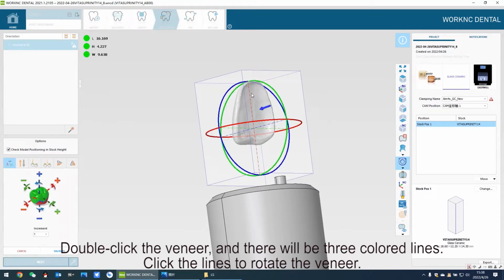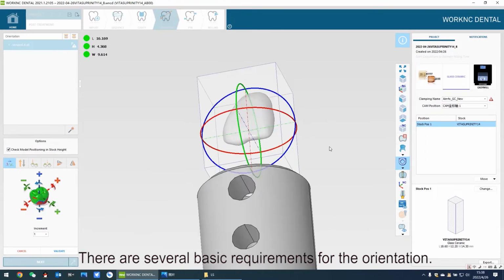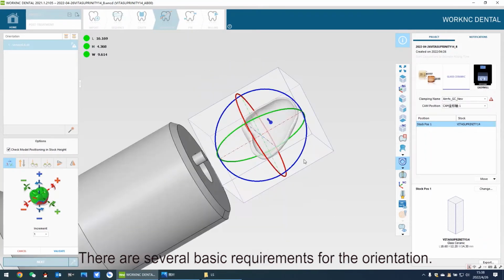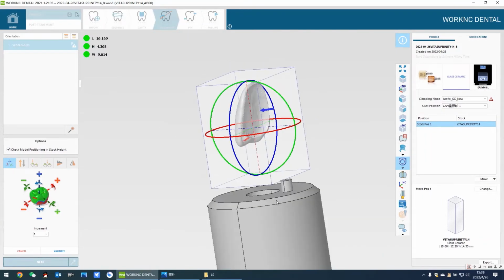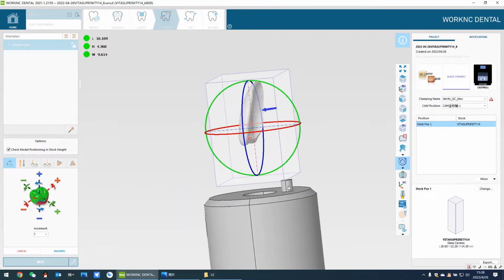Double-click the veneer, and there will be 3 colored lines. Click the lines to rotate the veneer. There are several basic requirements for the orientation. Firstly, orientate the surface of adhesion to the pin.